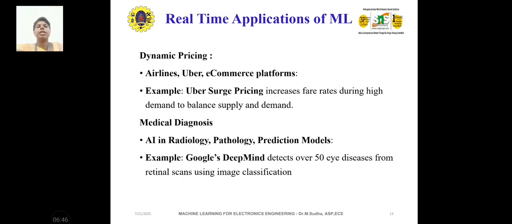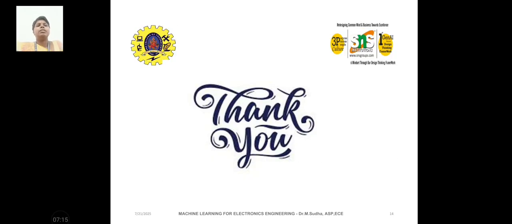And coming to medical diagnosis, it's a medical miracle, happening through technology updates, because of AI in radiology, pathology and prediction models. For example, Google's DeepMind detects over 50 eye diseases from retinal scans using image classification. It is a best support to doctors, and they can save their energy as well as time, and give more importance to the humans, and the disease will be rectified. And this is how the machine learning process is happening.